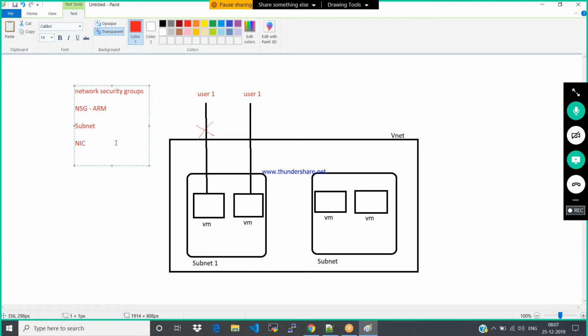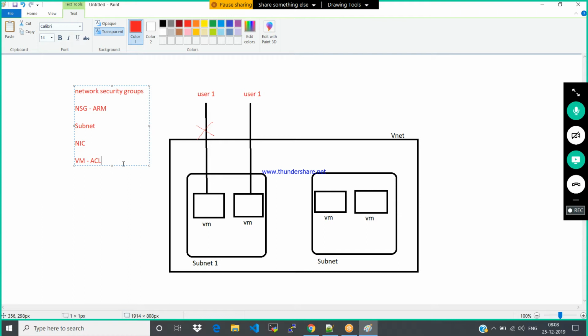Okay, next, VM level. Again, you might ask what a NIC is and what a VM is. The NIC is associated to the VM only. VM level is nothing but ACL only. So in ARM we have two, subnet and NIC. In classic we call it VM. ACL is applicable at virtual machine level only. That's it. We cannot assign this ACL at subnet level.